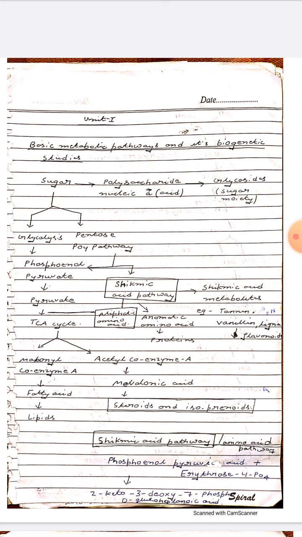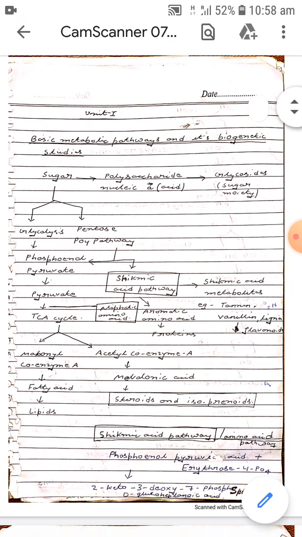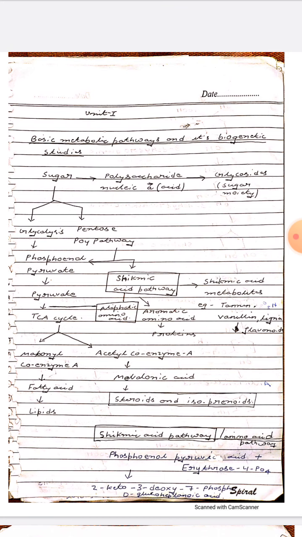And number 2 is acetyl coenzyme A, which is converted into mevalonic acid, which leads to the steroids and isoprenoids. This is the basic metabolic pathway. Thank you.